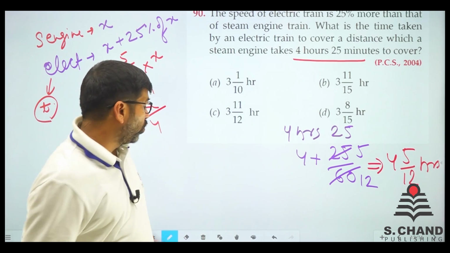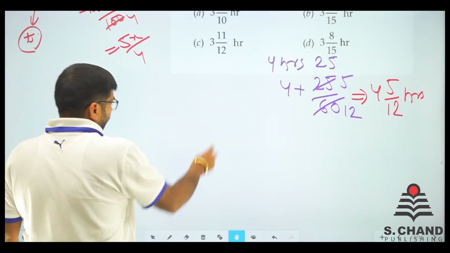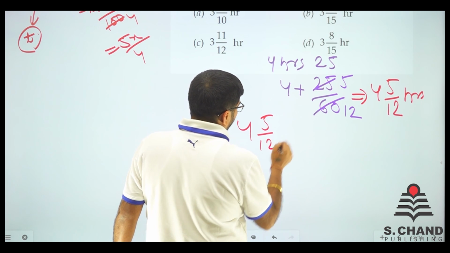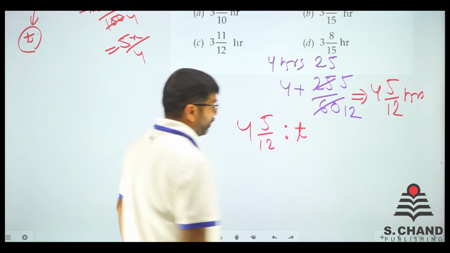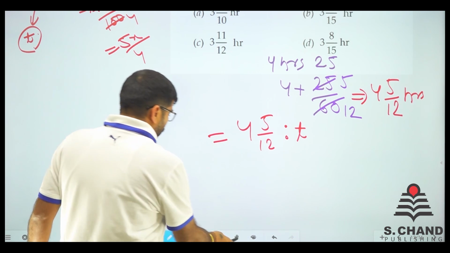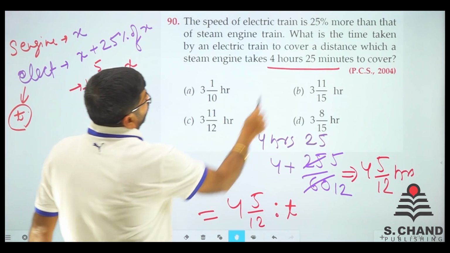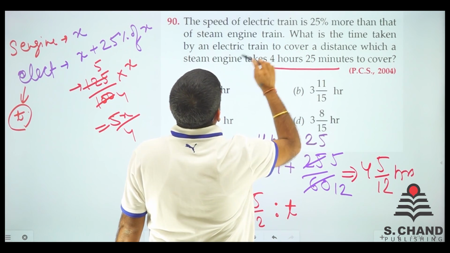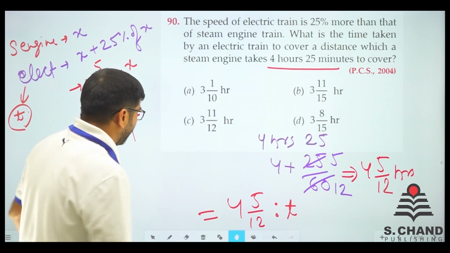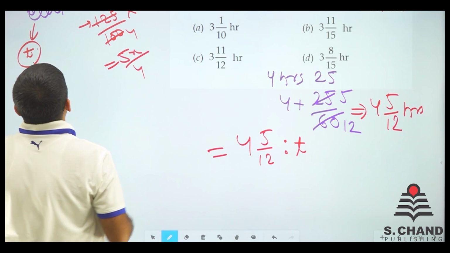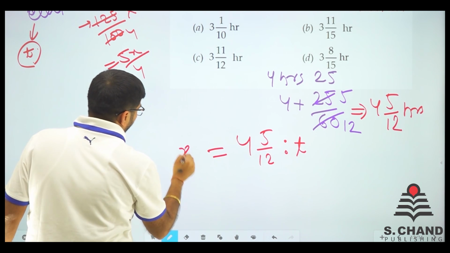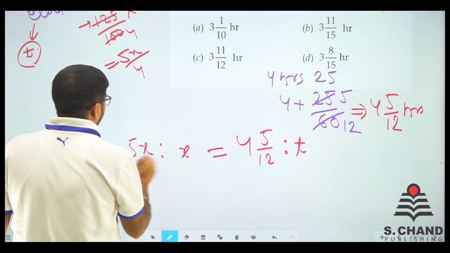Now from the chain rule, I can do one thing. If it is 4, 5 by 12, that is t time. What is here? It should be reversed. So 4, 5 by 12 is connected to the steam engine, right? So steam engine को हम बाद में लिखेंगे. So for the steam engine, the speed is x and this is 5x by 4.